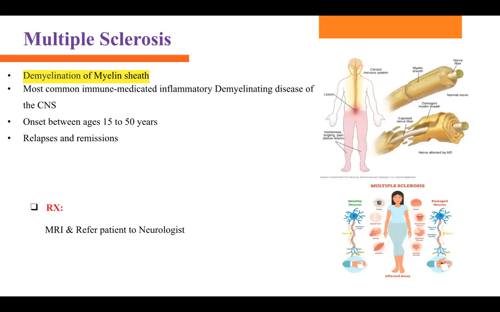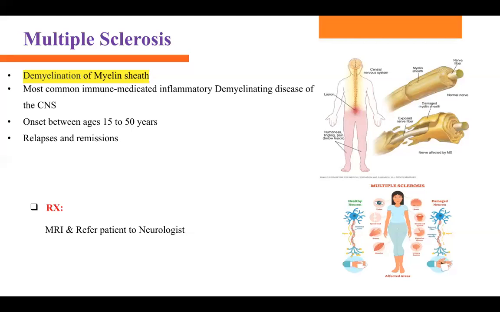Multiple sclerosis. What is MS? In MS, they have demyelination of the myelin sheath. When the myelin sheath is intact, there are neurons, and two neurons in the middle connect with the myelin sheath. That's how they pass the messages. But this myelin sheath is messed up. It's called demyelination of the myelin sheath, as you can see in this picture.